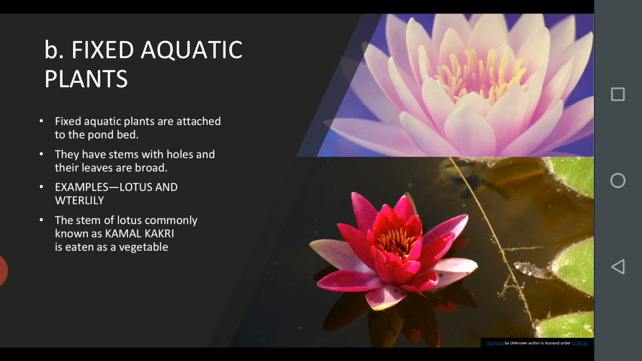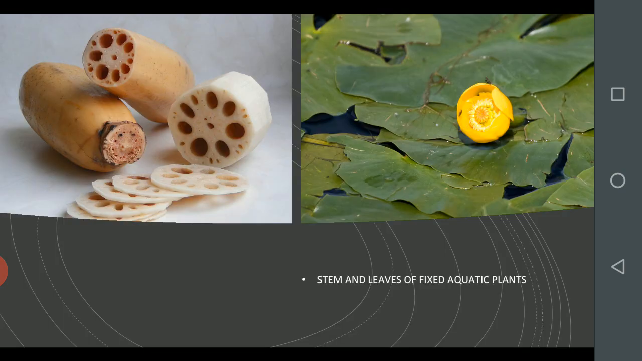The stem of a lotus is commonly used as a vegetable. It is called kamal kakri. Here I have shown the picture. First one is kamal kakri, the stem of the lotus. They cut it and use it as a vegetable. These are the leaves. See how the leaves of a lotus flower are widely spread, big leaves that lotus and lily plants have.